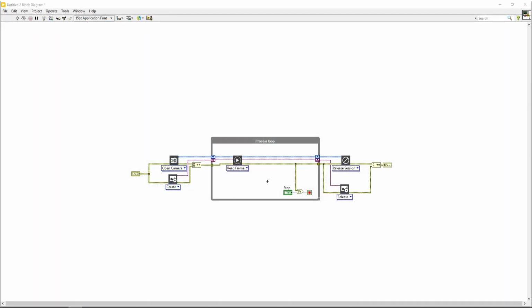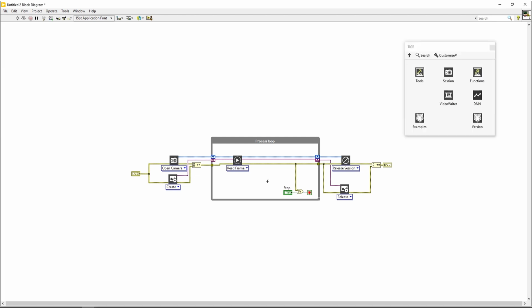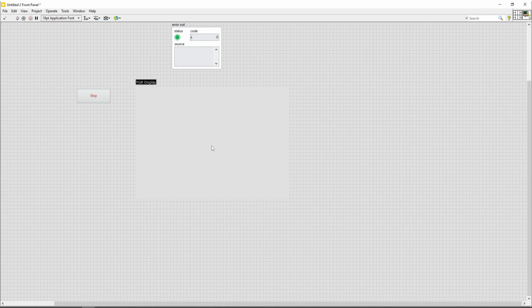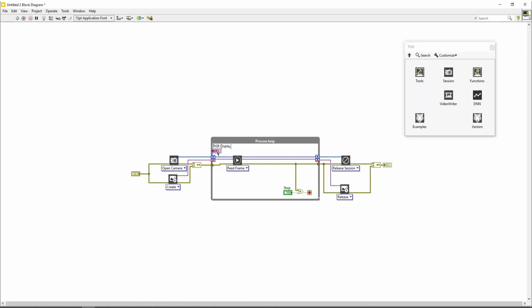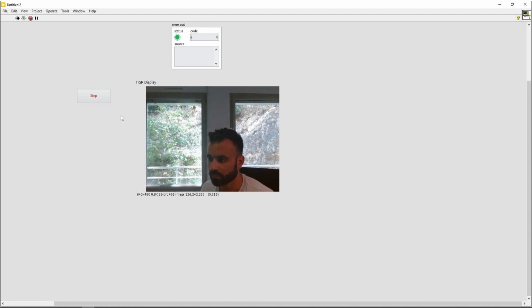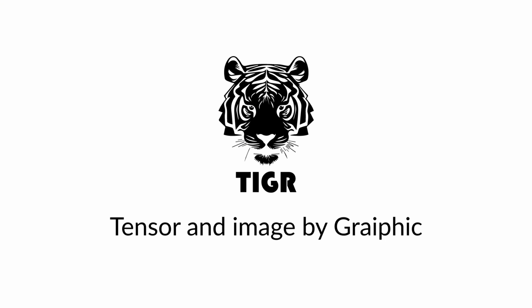Another way to display the camera is using the TIGR indicator. On the front panel, use the TIGR indicator. Connect it and that's it, we are ready to use the camera. Congratulations, you are now ready to open a camera with TIGR Vision Toolkit.